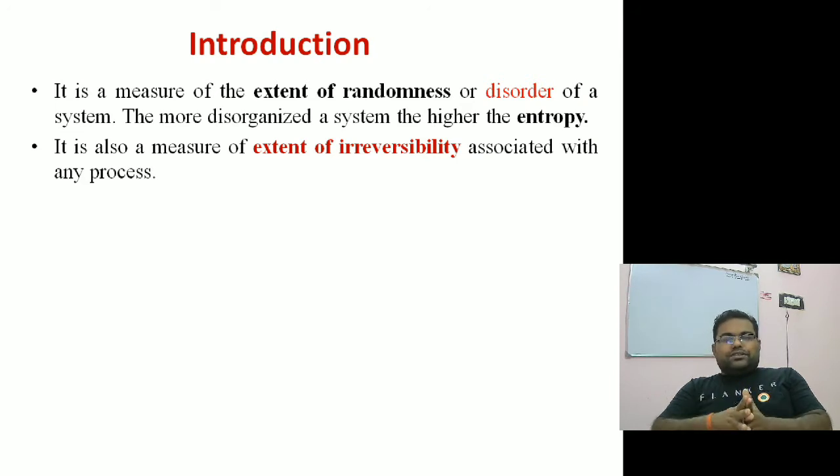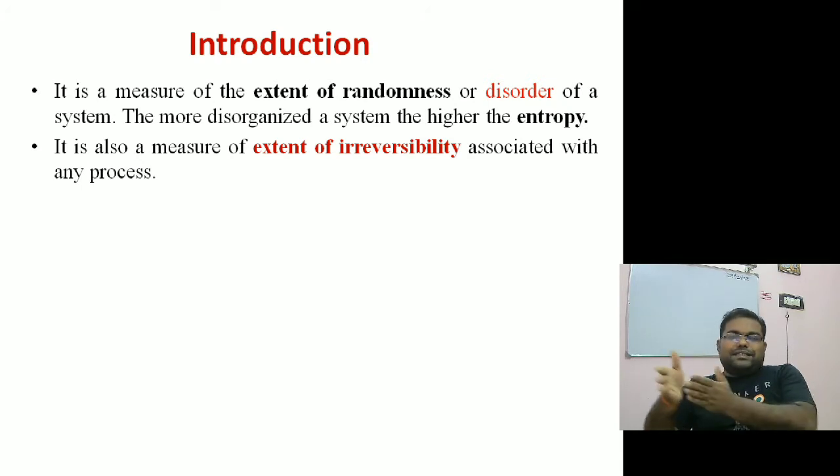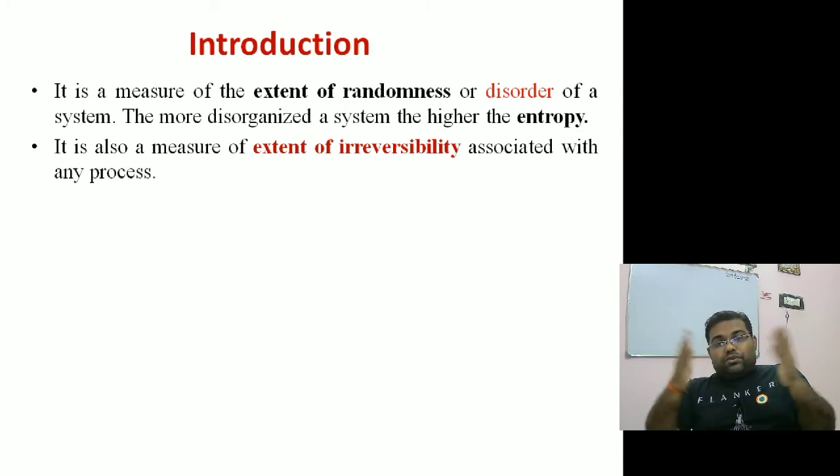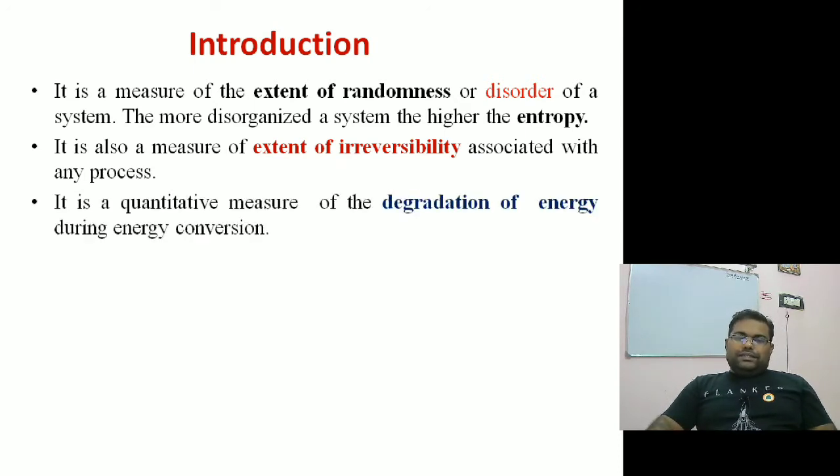It is also a measure of the extent of irreversibility. Whenever there is irreversibility, there will be losses, right? Loss of energy. So entropy also measures the extent of irreversibility associated with a process. Irreversibility basically happens only in a process, whereas a system will have randomness or disorder within the system. It is a quantitative measure of degradation of energy during energy conversion. So these are the three points regarding entropy. It talks about the extent of randomness or disorder of a system. It talks about the extent of irreversibility associated with a process. And it is a quantitative measure of degradation of energy. Whenever there is irreversibility, it will lead to loss of energy.